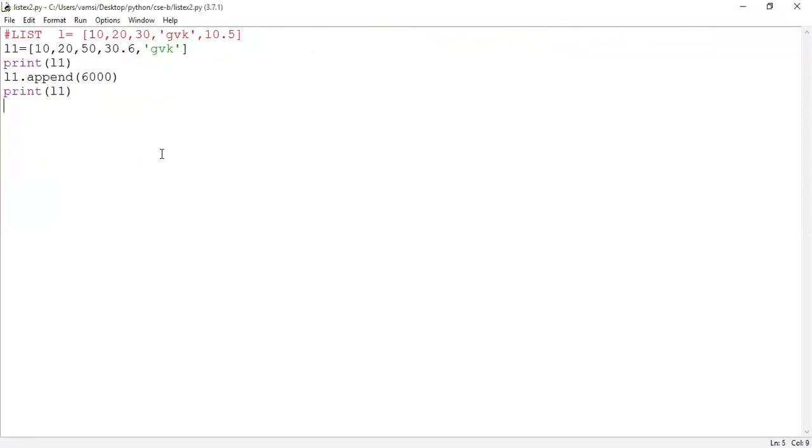So the remove method is used. By using the remove method, we can remove an element from the list. So you can use the remove method. What's the variable name? The name is L1. L1 dot remove. Are you seeing the code window? Yes, sir. L1 dot remove.